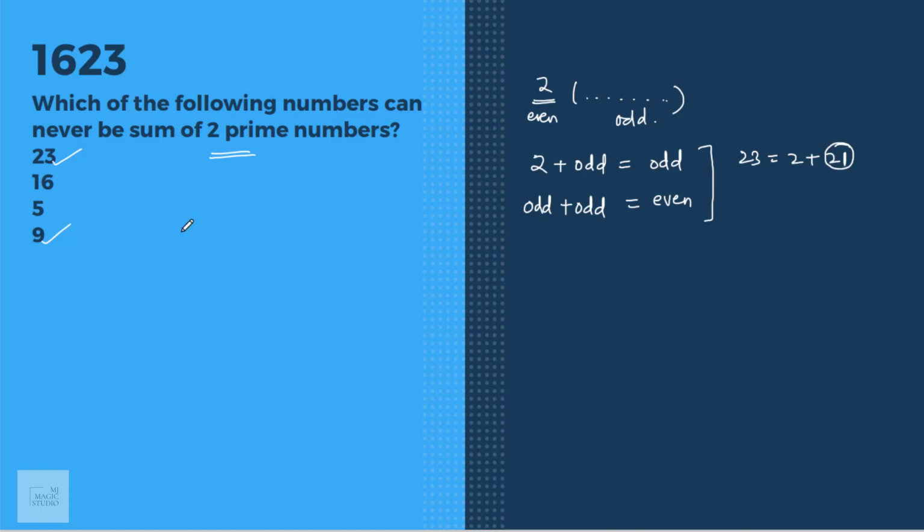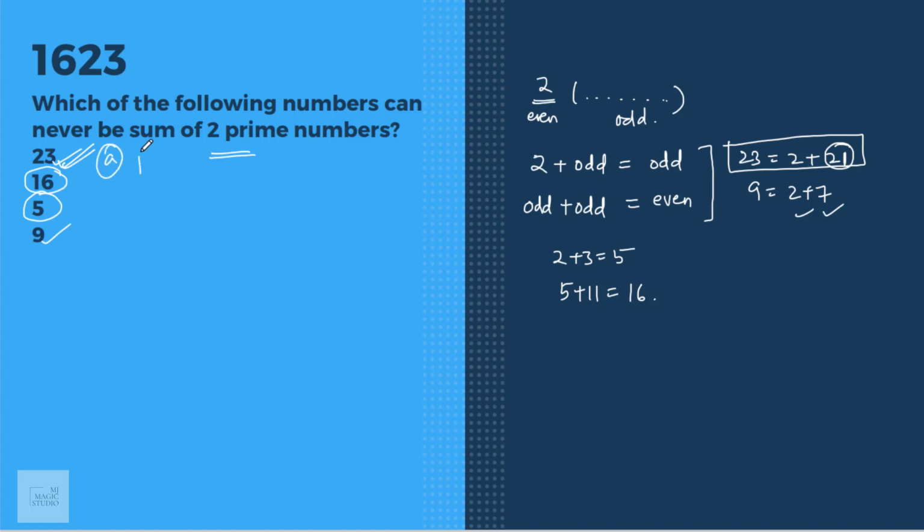Now let's do it for 9. 9 is 2 plus 7, both are prime numbers. Now let us also check 16 and 5 whether it is possible. 5 we can get by 2 plus 3. 16 also, 5 plus 11, two odd prime numbers give 16. 23 can never be the sum of two prime numbers. Option A is the correct answer.